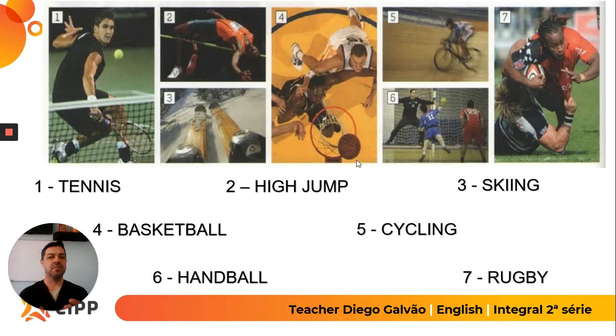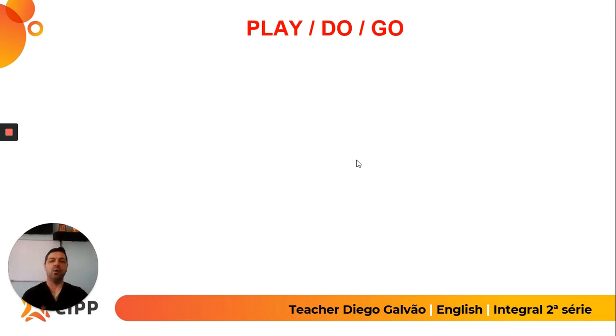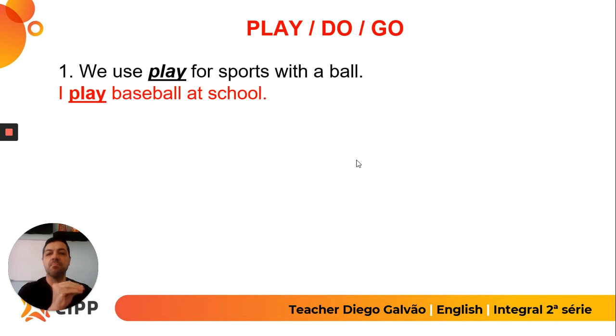There are some verbs we have to use according to the sport. So let's see how you use each of them. First verb, play. What sport do you play? You play baseball, you play basketball, you play tennis, because they are sports with a ball. You play ball sports, so you play baseball, for example.